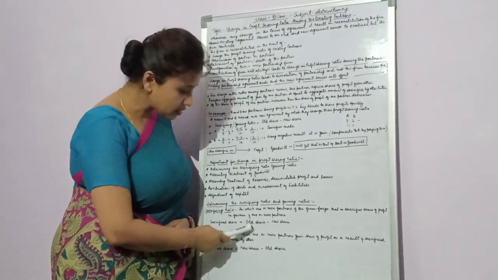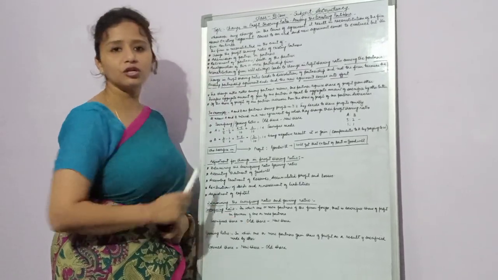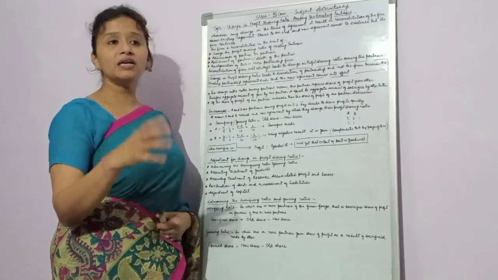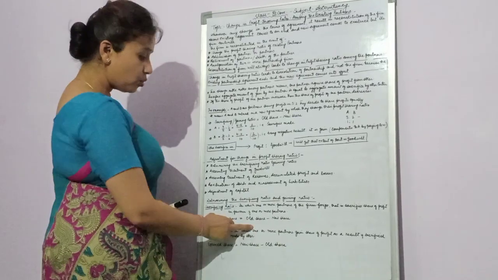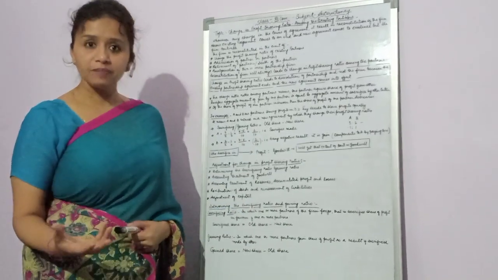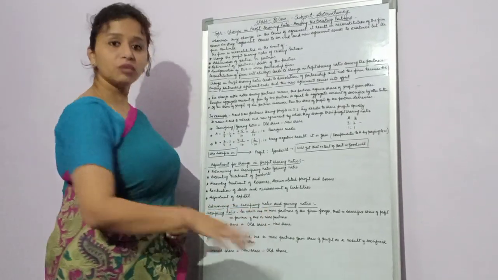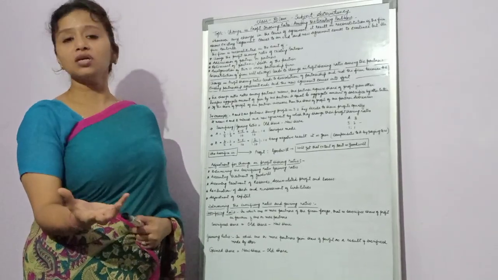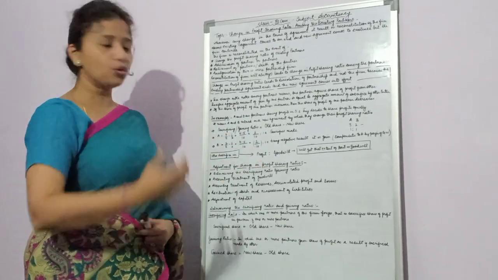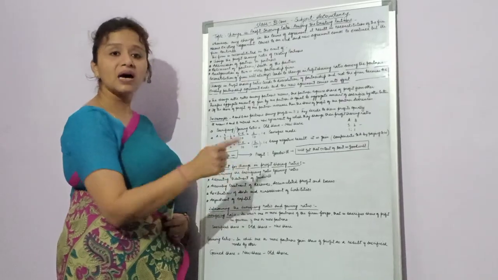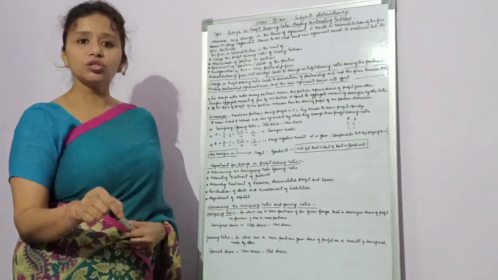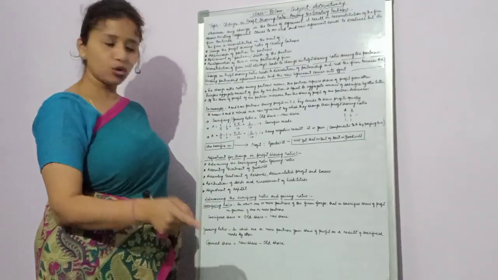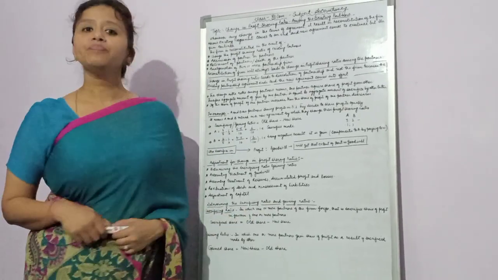The formula is old share minus new share. When you sacrifice, the old share must be bigger and the new share must be smaller compared to the old. That's why you deduct the new share from the old.